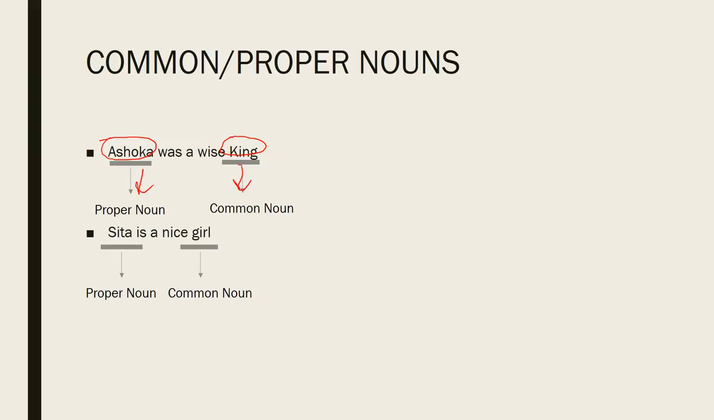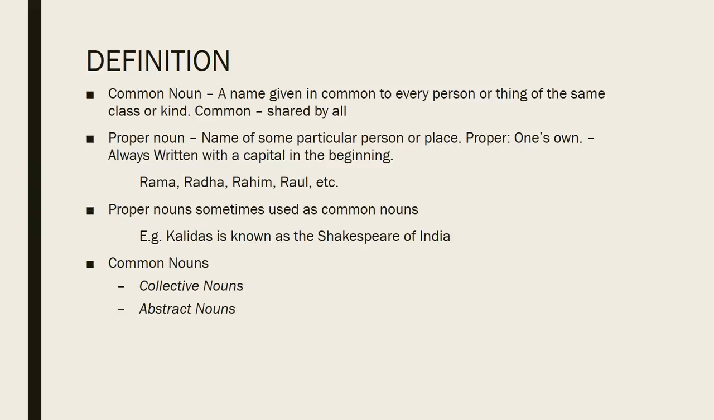The word girl is a common noun because it is a name common to all girls, while Sita is a proper noun because it is the name of one particular girl. A common noun is therefore a name given in common to every person or thing of the same class or kind. Common here means shared by all. A proper noun is the name of some particular person or place. Proper means one's own. Hence, a proper name is a person's own name. Proper nouns are always written with a capital letter at the beginning.